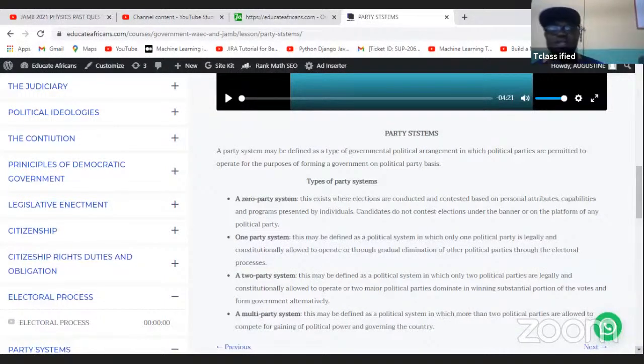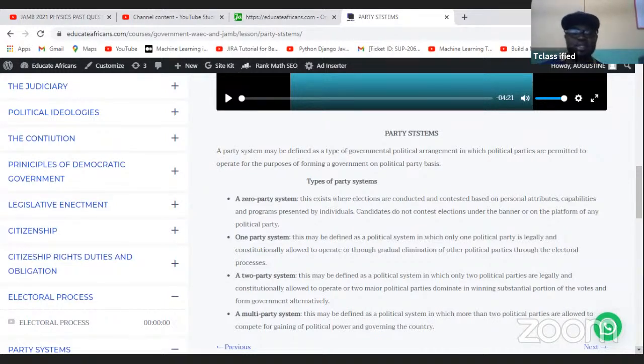So such a system is known as party system when you have parties. In the United States of America, they have the Democrats and the Republican parties. In Nigeria, we have multi-party system, plenty parties there, here and there, trying to jostle for positions of government and give good leadership, which is what we need.